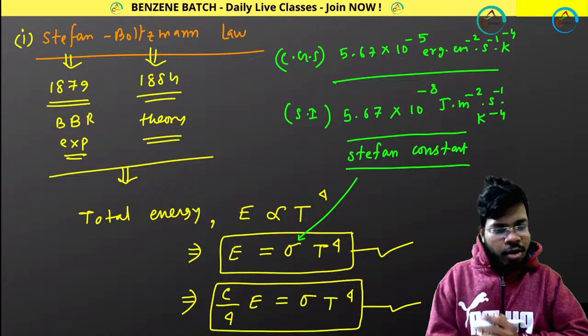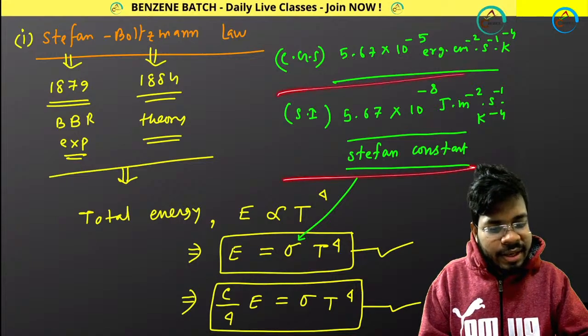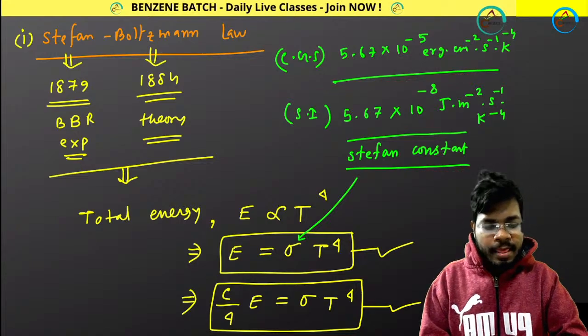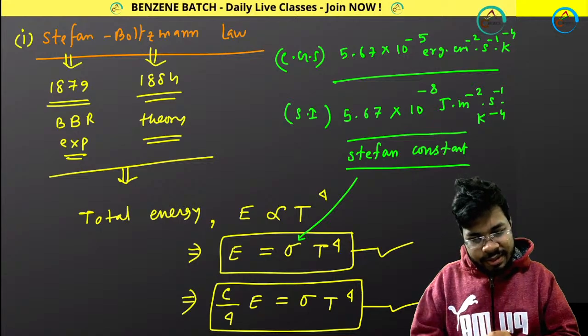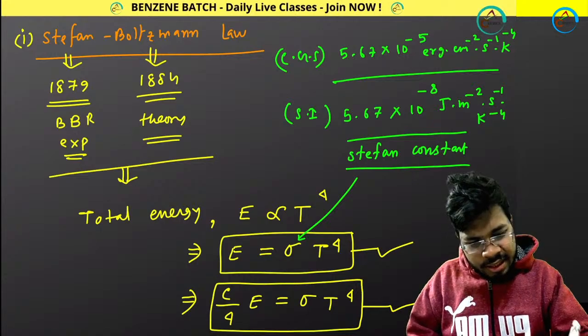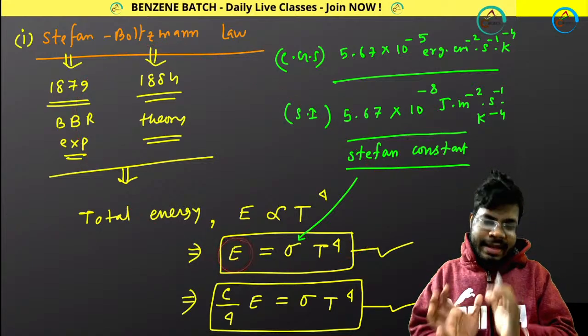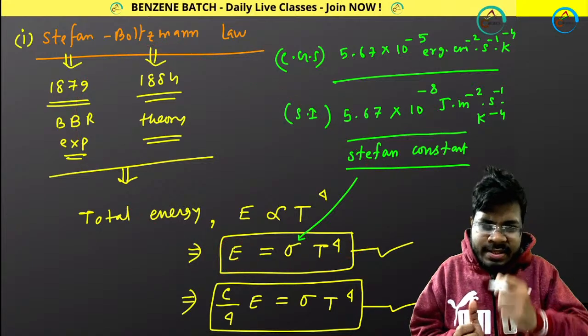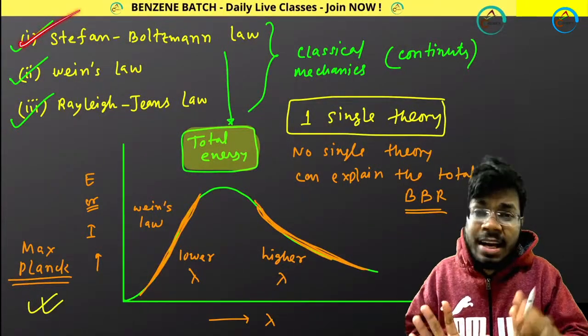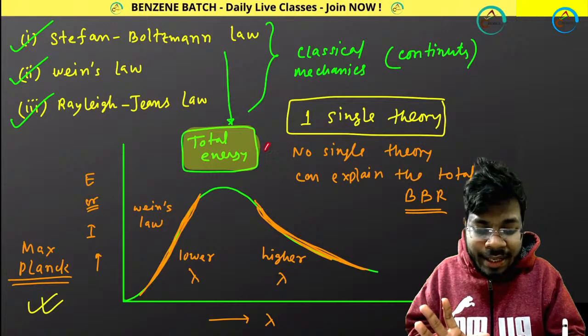This is the value of the Stefan constant in SI and CGS units. Great. And through this Stefan Boltzmann law, we can calculate the total energy of the electromagnetic radiation coming out from the black body. That was the Stefan Boltzmann law, a classical mechanical law, and through that we can calculate total energy.